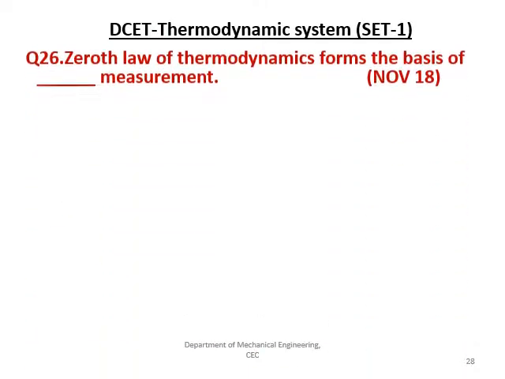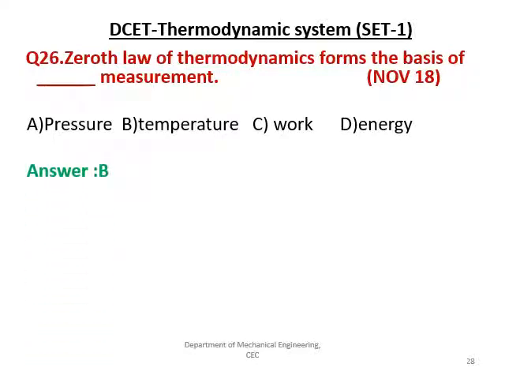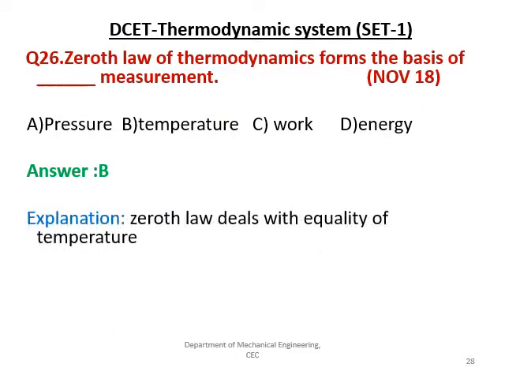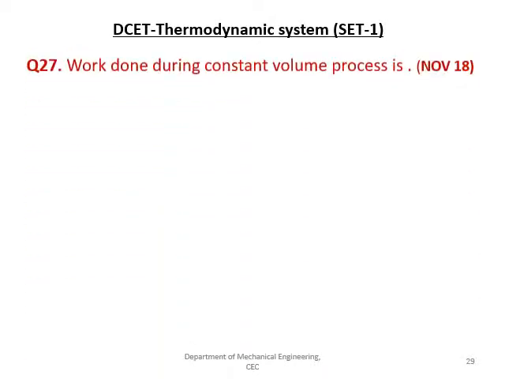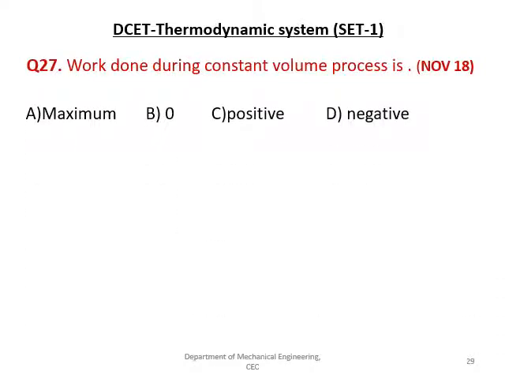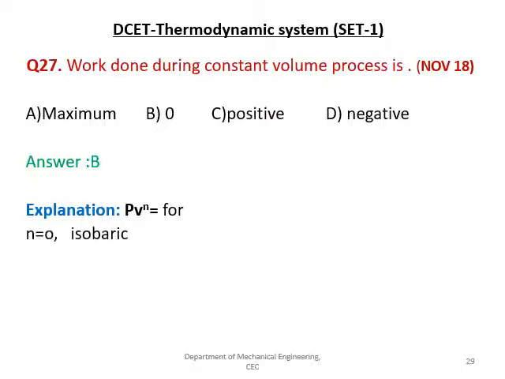The next question is, the zeroth law of thermodynamics forms the basis for which measurement? Given options are pressure, temperature, work and energy, and the right answer is B, that is temperature. The zeroth law deals with the equality of temperature. The work done during a constant volume process is: maximum, 0, positive, negative. The right option is B, right? This has been discussed in the earlier slide.